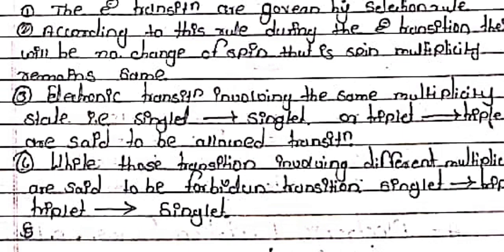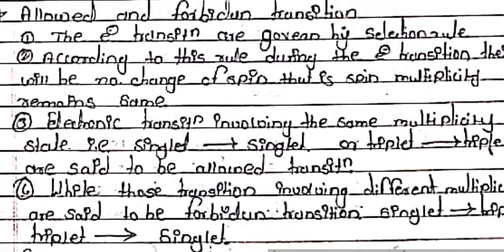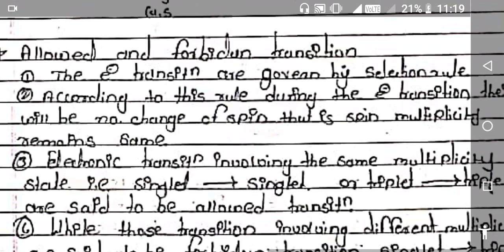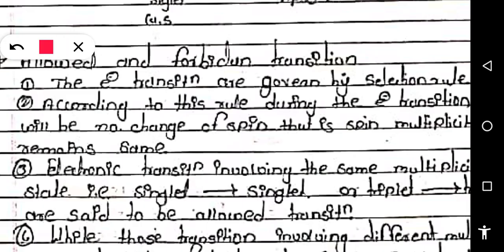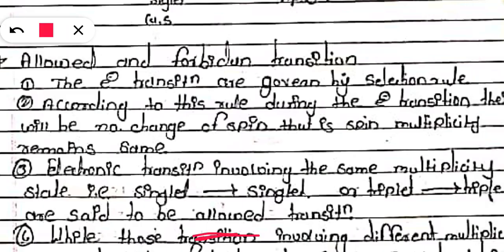Means what happens? Spin multiplicity cannot be changed in the electronic transitions. You can understand it easily. Here is the ground state, here is an electron, it gets excited to the higher state, the excited state.